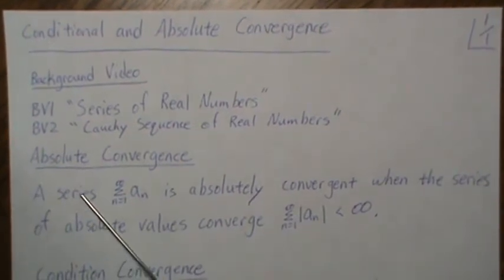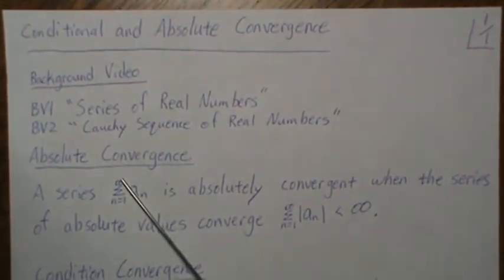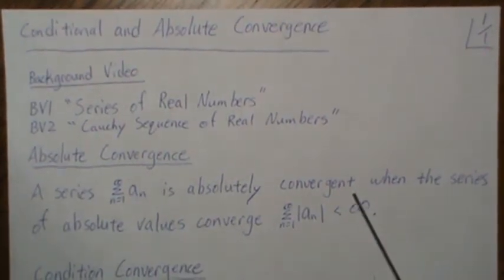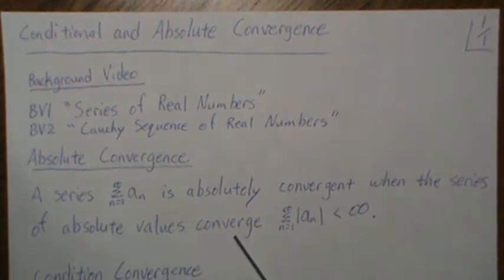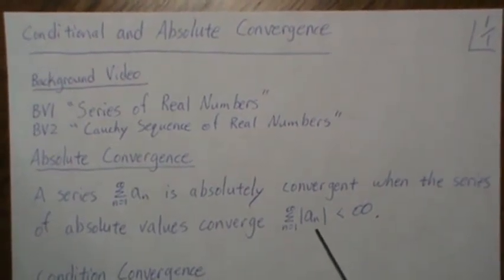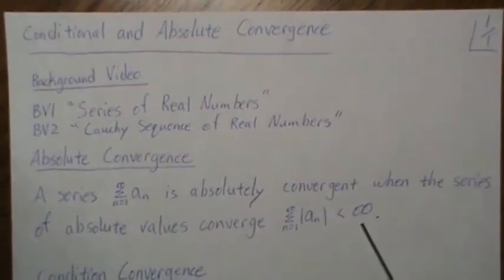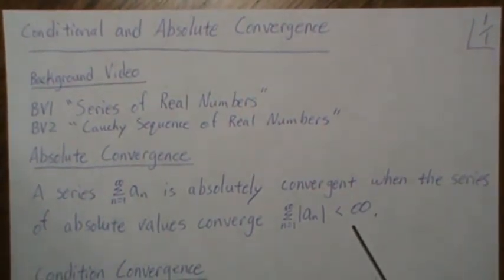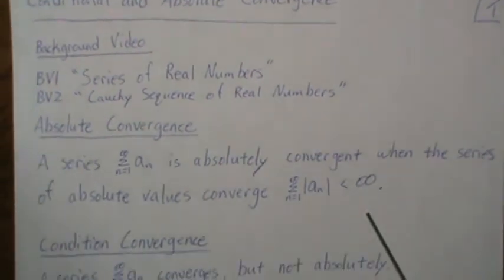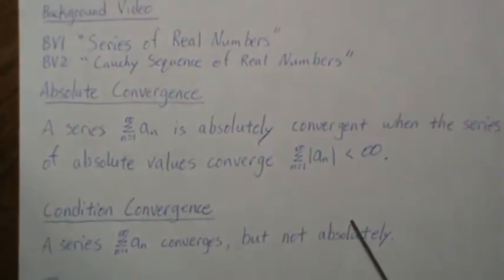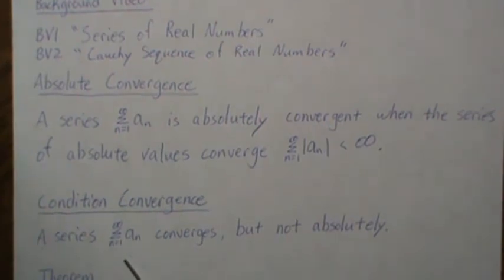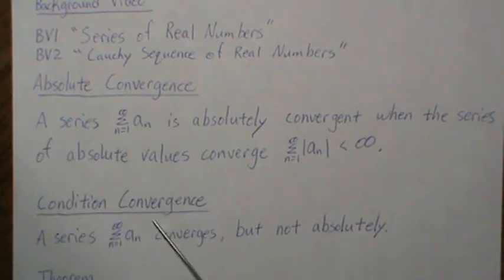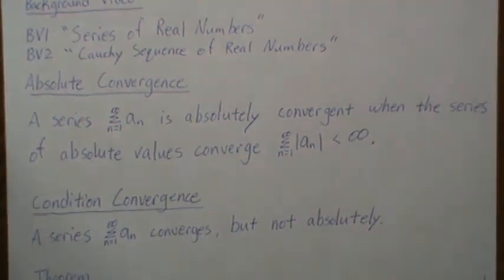Now, the definition of an absolutely convergent series is this: a series A_n is absolutely convergent when the series of absolute values converges. That means you take the absolute value of each term, add them up, and it is finite. Then we have an absolutely convergent series. Conditional convergence is when a series A_n converges but is not absolutely convergent, and it's called conditional convergence.